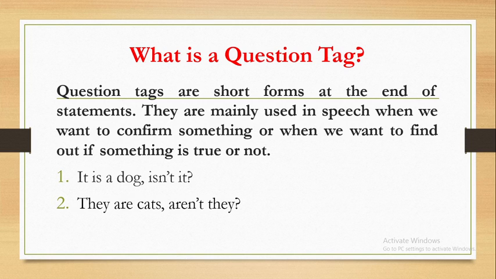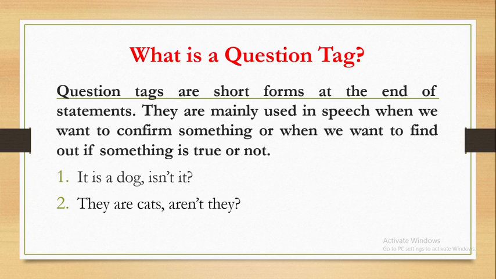In these two examples, you will come to know that question tags are added to the statements in order to confirm something or to find out if something is true or not. One of the very interesting things you can also observe is that the singularity or plurality of the subject decides the form of question tag.